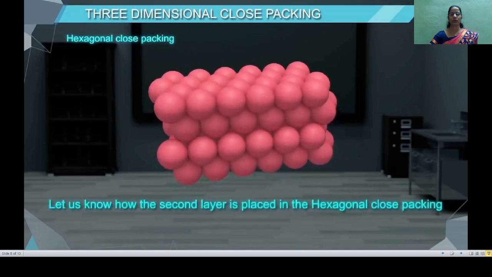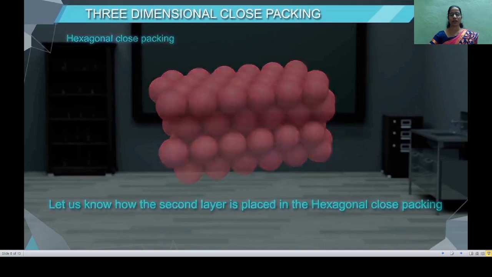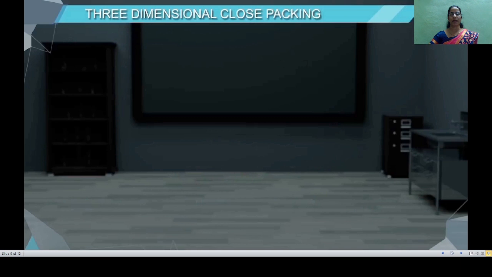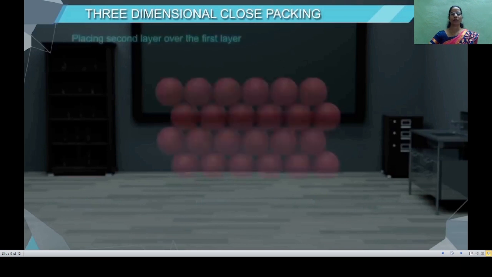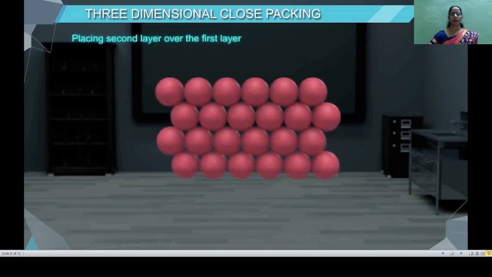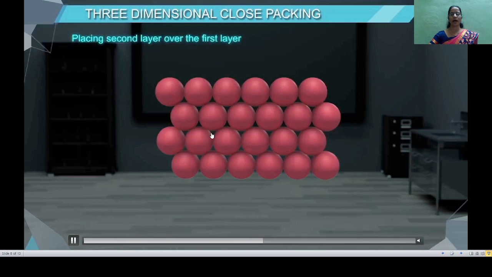There are two ways by which the second layer is placed one over the other. In this arrangement, now observe the voids which are obtained. We know that the triangular voids are obtained if we consider the first layer of this hexagonal close packing.